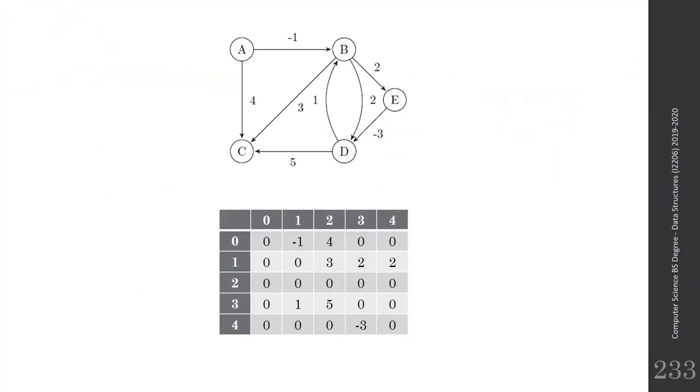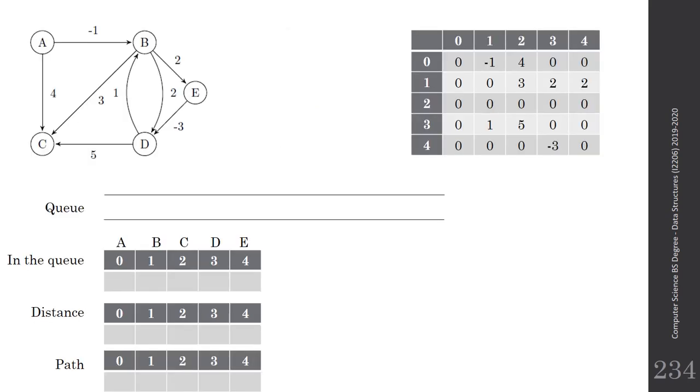So we will be considering the same graph as the example. So we have this weighted directed graph with some negative edges, and you can see below the adjacency matrix of this graph. Where there is 0, it means there's no edge, and when there's a number different than 0, it means there's an edge and it's weighted by that weight. So let's see how we will be solving the Bellman-Ford algorithm.